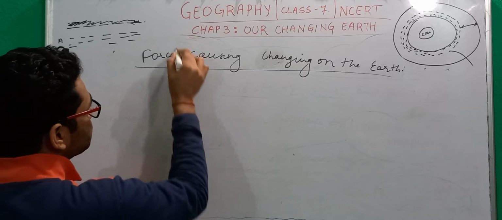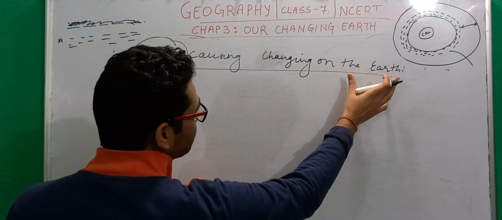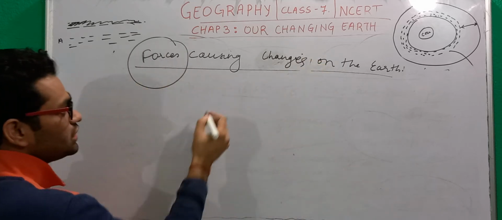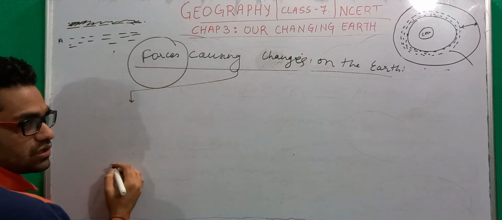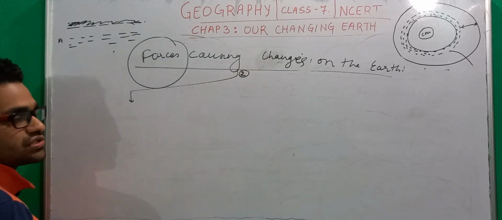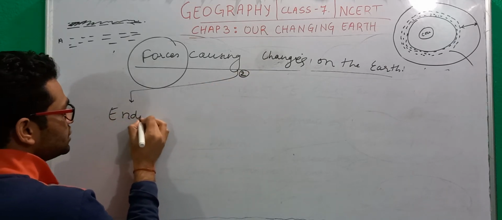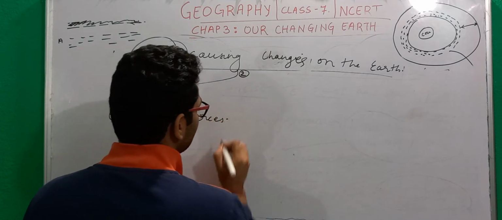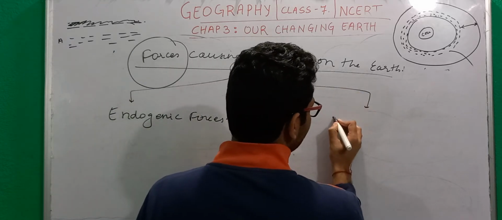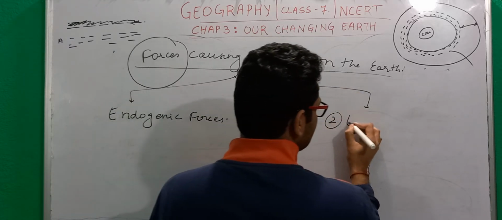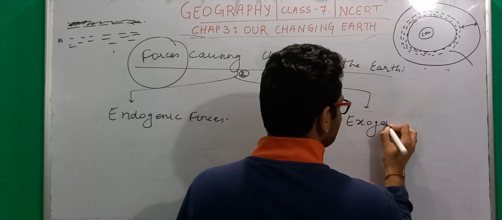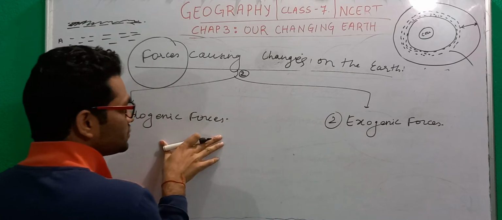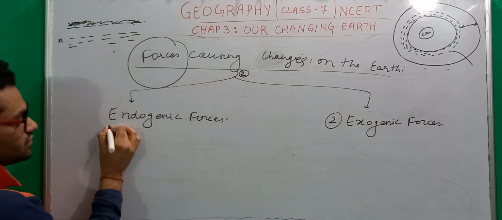So when we talk about forces that cause changes on the earth's landscape, we are basically going to deal with two types of forces, right? The first one is the endogenic forces. We are first going to talk about endogenic forces, and then we have the second category of forces that are called exogenic forces, right?